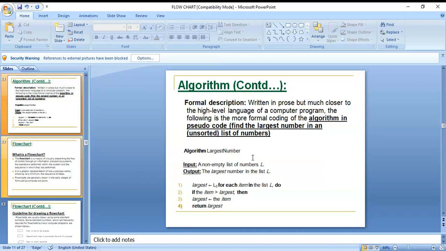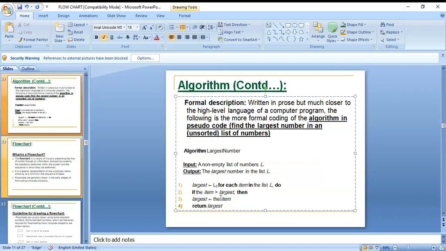And here you can see the first step: start, then largest, assume L0 is the largest number. For each item in the list, L is the list of items. On that list, L0 is the starting element, and that element we assume as the largest number. Next, do: if the item is greater than largest, then largest is the item. Return largest.